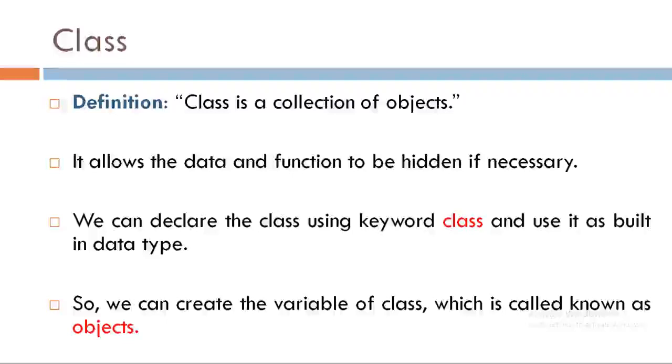Now let's see what is class. The definition says that class is a collection of objects. Yes, we already discussed in our previous videos of Unit 1. Class is a collection of objects. It allows the data and function to be hidden if necessary. Class provides data hiding concept so that data and functions can be hidden. We can declare the class using keyword class and use it as a built-in data type. So we can create the variable of a class which is also known as objects.